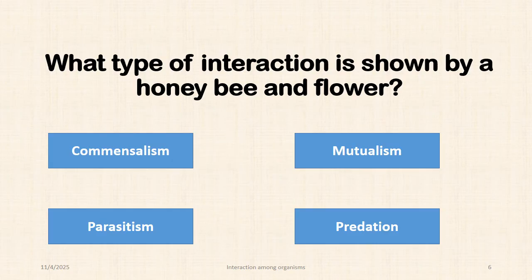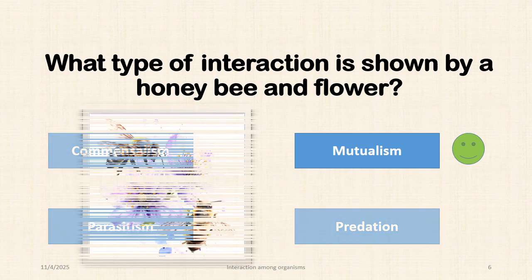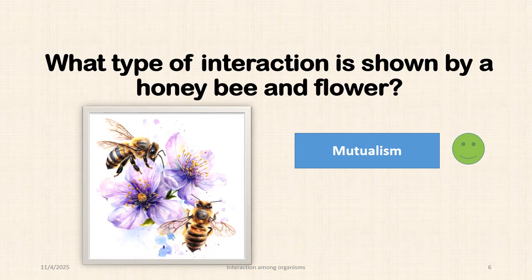Wow, that was a big no. That was not a correct answer. So what could be the answer? Well, I hope you guessed it well. It was mutualism. You see, in this relationship, honeybee gets food from flower, and because honeybee visits different flower, they help in pollination of flower. That's why flowers cannot survive without honeybee, and honeybee also cannot survive without flower. So this is an example of mutualism.